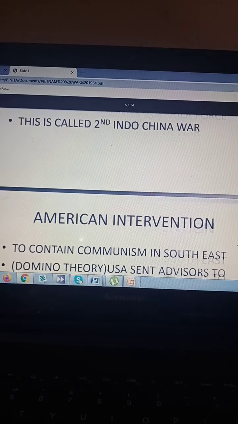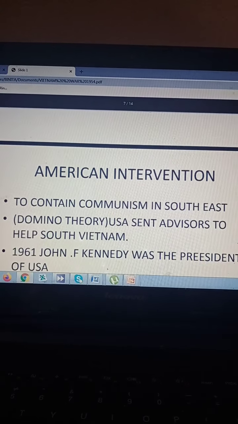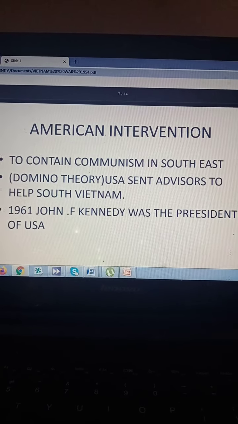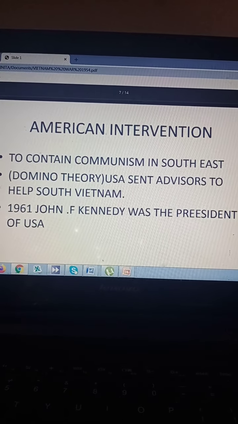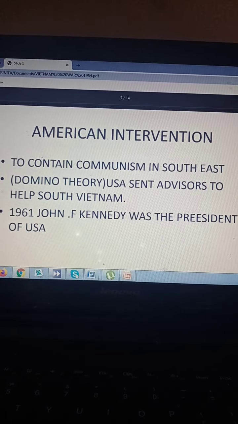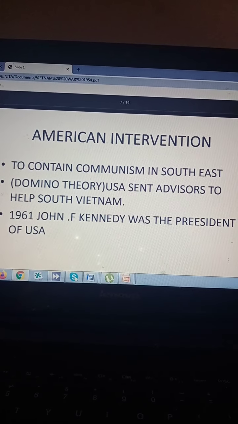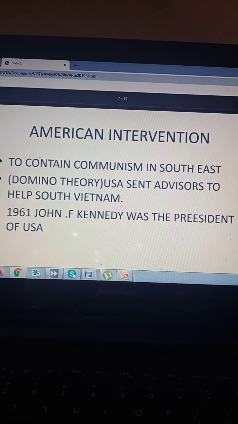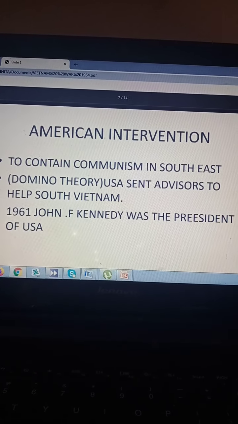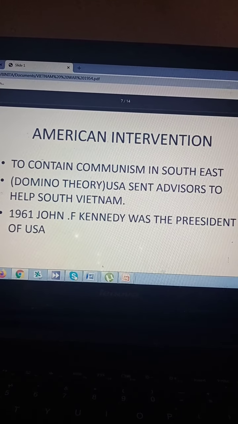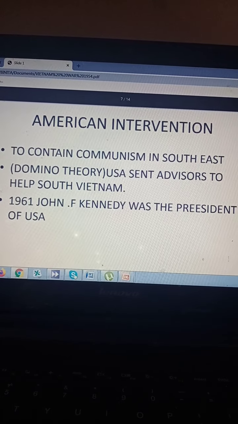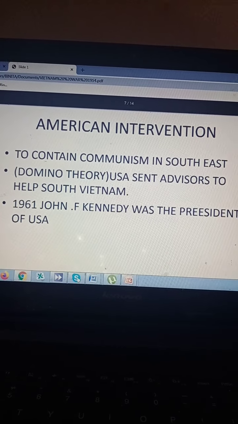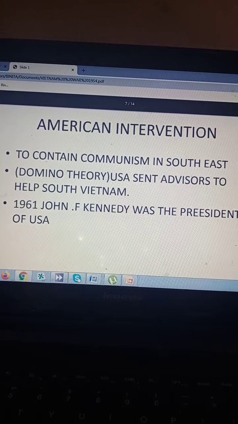And the Vietnamese do not call it the Vietnam War, they call it the American War, because of American intervention. And it is of course proved as well, because America only wanted to contain communism in Southeast Asia, and you know the meaning of contain, children, to stop it where it is, and not want the further spread, as we talked about the spreading of communism in Eastern Europe. The same here in Southeast Asia also, they thought of the domino theory, or the domino policy, so that communism does not spread in the whole of Southeast Asia and all over the globe.